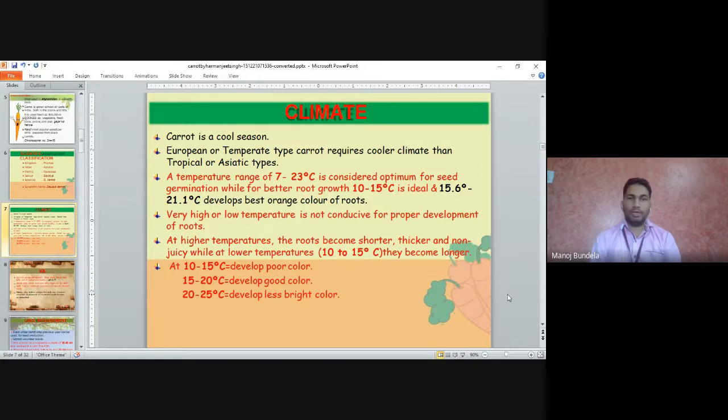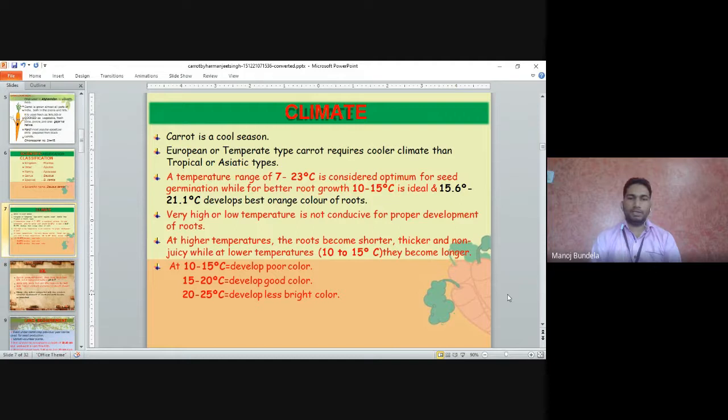Very high or very low temperature is not conducive for the proper development of roots. At higher temperature, the roots become shorter, thicker, and non-juicy, while at lower temperature, 10 to 15 degrees, they become longer.